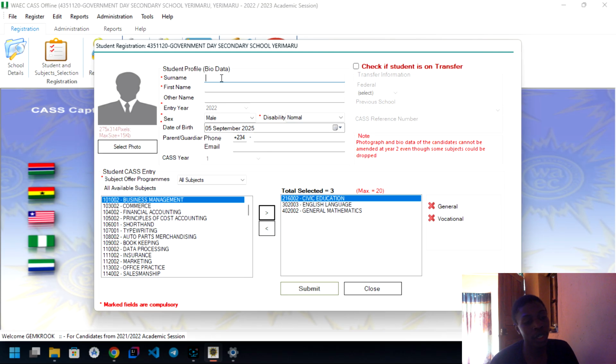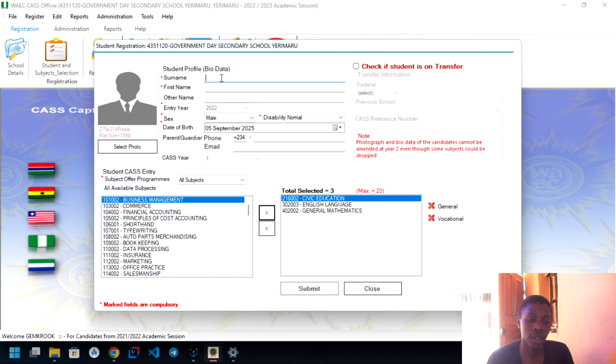Now both WAEC and NECO don't allow you to update date of birth after the year of the registration. Let's say for this year, 2025, the students who just completed the examination can update any of their information, their name, their date of birth, their subject. For the subject, you can update it while the exam is going on, because there is a provision to update your subjects for WAEC and for NECO.